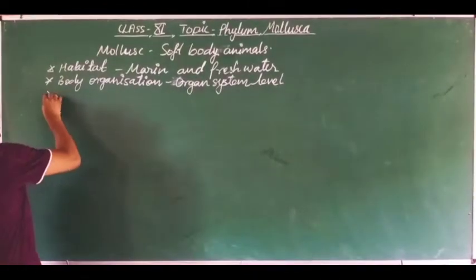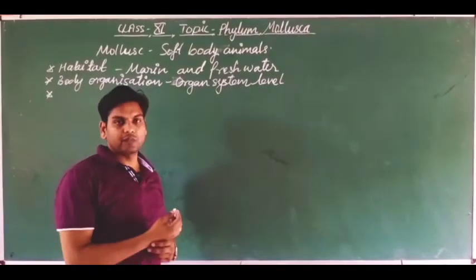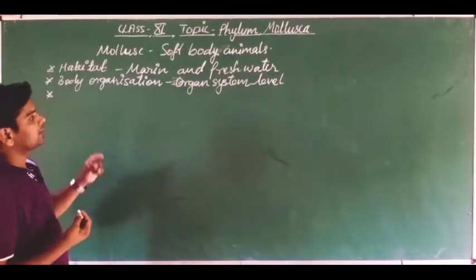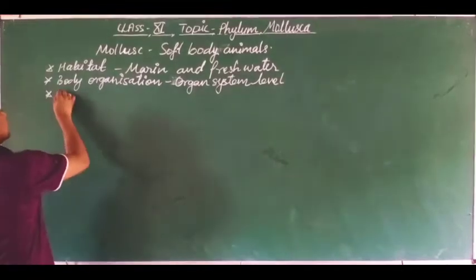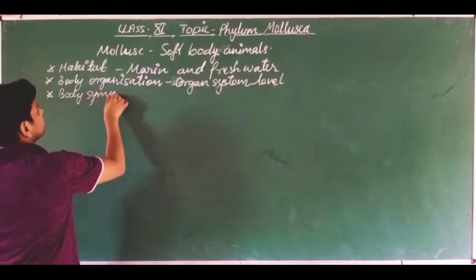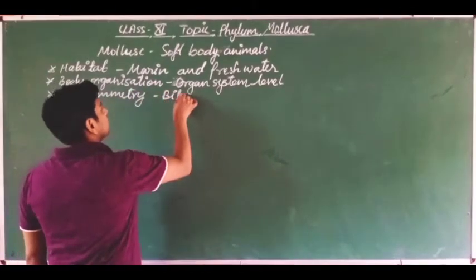Next, dear students, what is body symmetry? In the earlier phylum Arthropoda, bilateral symmetry is found. Just like that phylum, here also bilateral symmetry is present. So the body symmetry is bilateral symmetry.